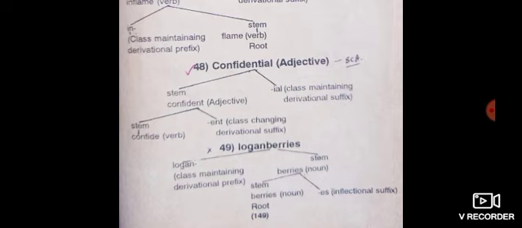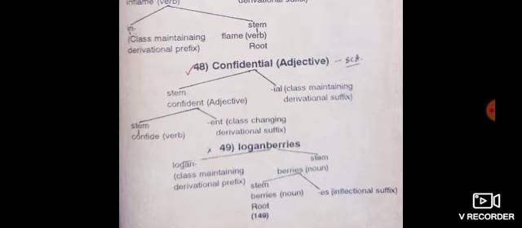Confidential. Confidential is an adjective. It is first divided into two parts, confident and ial. Confident is an adjective and confidential is an adjective. That is why ial indicates a class maintaining derivational suffix. Confident is an adjective, and again this word is divided into two parts, confide and ent. Confide is a verb, a stem word, a root word, and ent is a class changing derivational suffix.